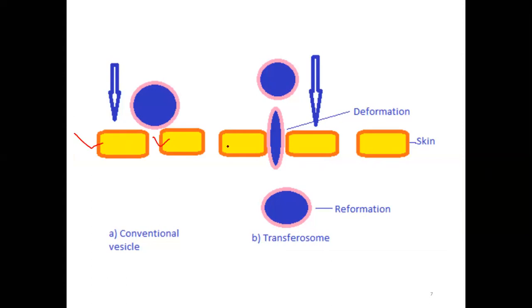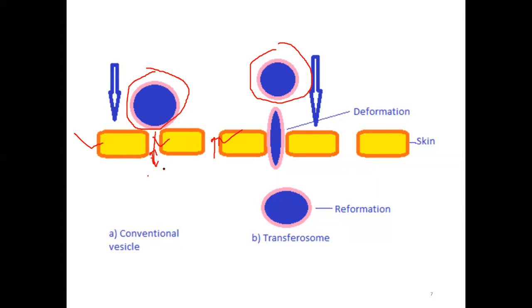It is shown, that is a skin, and our drug molecule. This is a conventional drug molecule, which is larger than this central pore. This is a very small pore on the skin, and a drug molecule, say for example liposomes. It is a conventional vesicle or phytosome. It is larger in size, so it is not possible to pass easily through these pores.